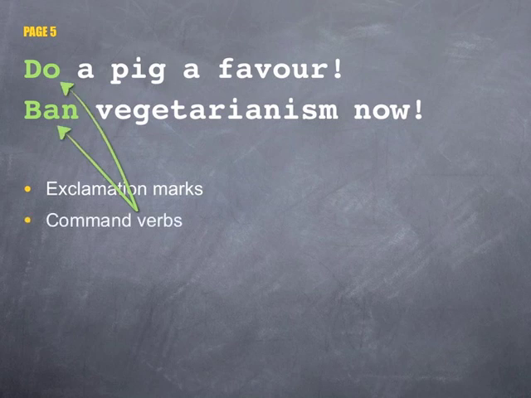The writer uses command verbs to address the reader. The words do and ban tell us to act now. The reader wants to find out why we are being ordered to do something. These commands also convey drama and urgency.